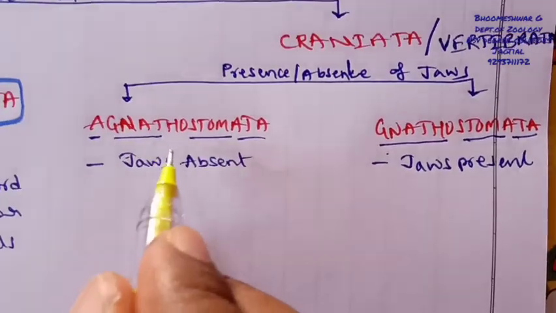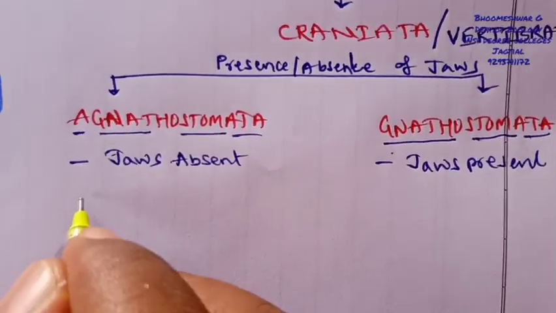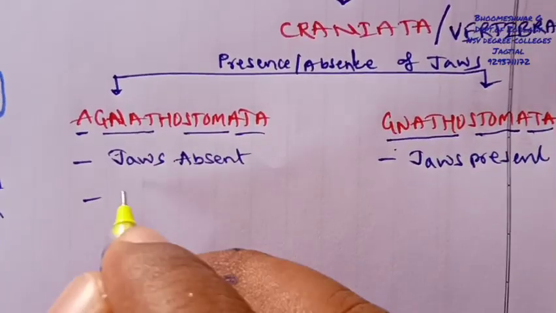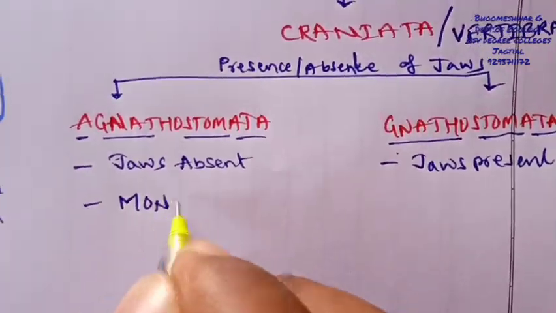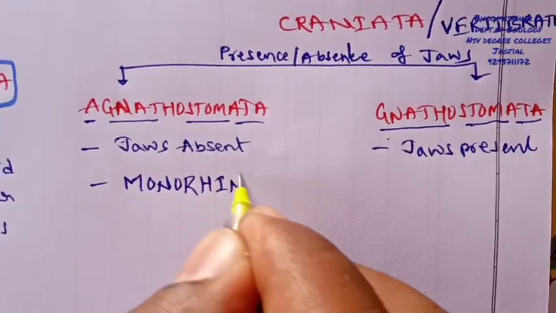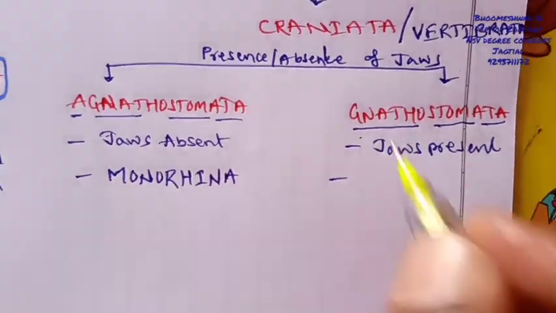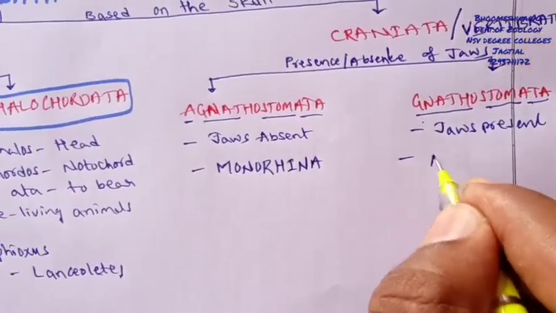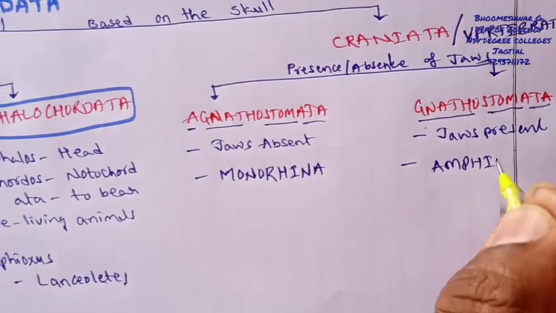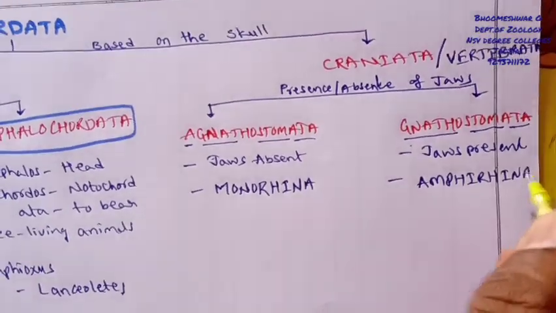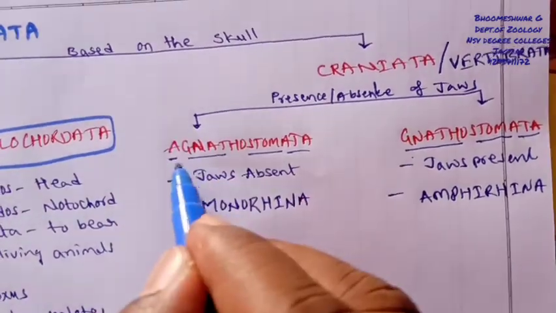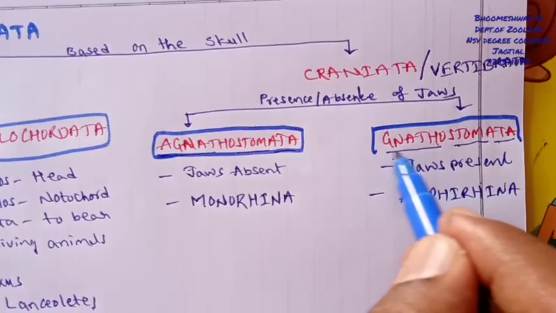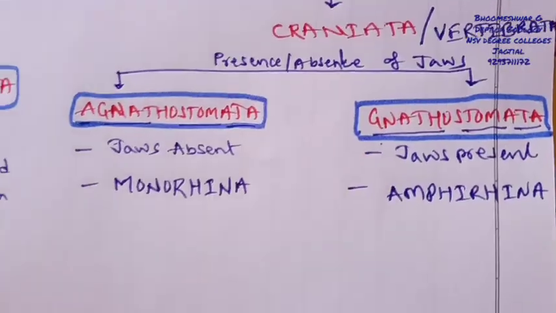The Agnathostomata group consists of only a single type of nostril, so they are also named Monorhina, but the Gnathostomata group has two types of nostrils, so they are named Amphirhina. These are the two major groups.